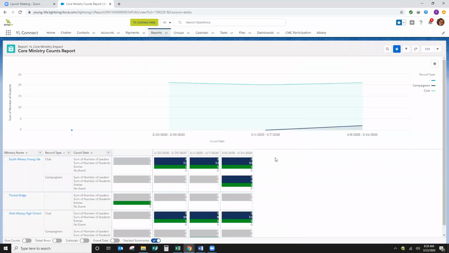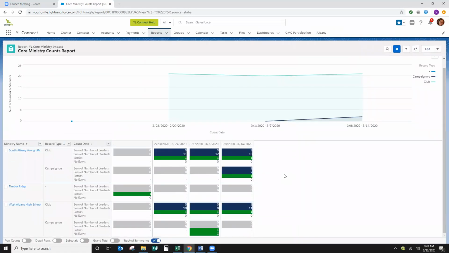And they were able to close those other wildlife ministries. But we haven't changed the name yet of Timber Ridge. So you have South Albany High School, Timber Ridge Middle School, or Albany Wildlife, we're going to consider this to be, and then West Albany High School Young Life. So I'm looking at the last 2 weeks, March 1st to the 7th and March 8th to the 14th.